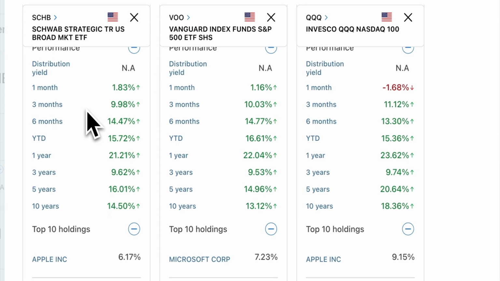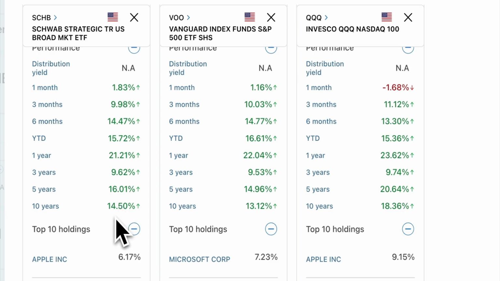But let's look at the performance. Year to date, Schwab has returned about 15%. VOO has returned about 16%, and Invesco QQQ has returned about 15%. So they're almost similar. When it comes to 10-year, let's go all the way to the 10-year period.